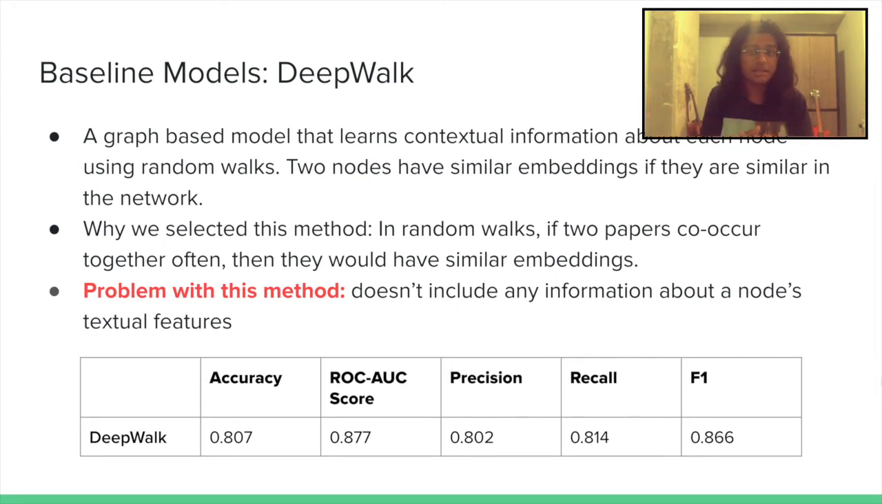We trained our multi-layer perceptron on the embeddings that we got from DeepWalk, and we got an accuracy of 80%, ROC AUC score of 87.7, which was decent, sort of an improvement of the previous one.